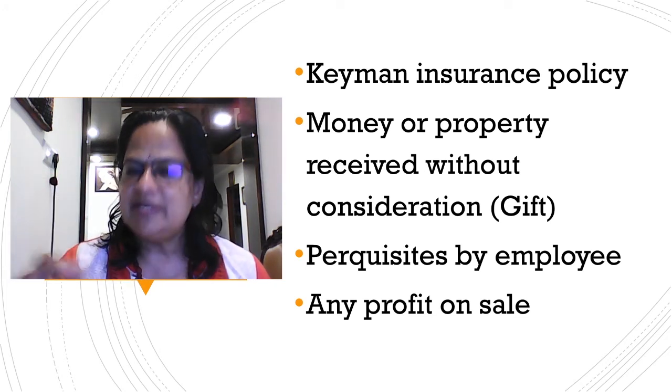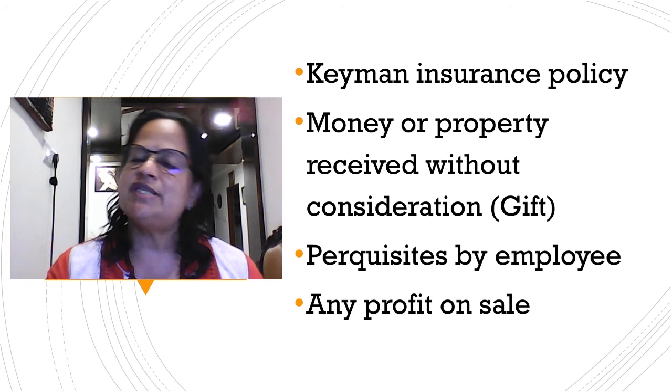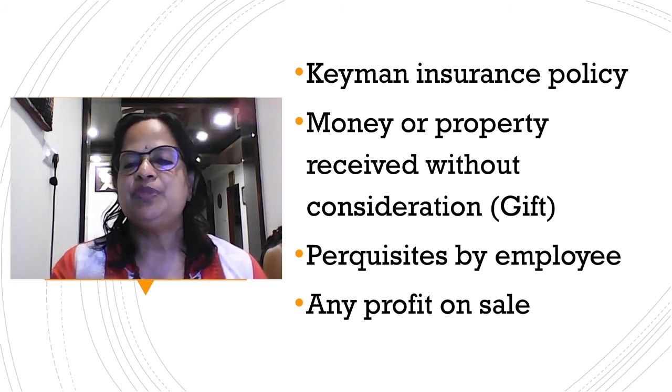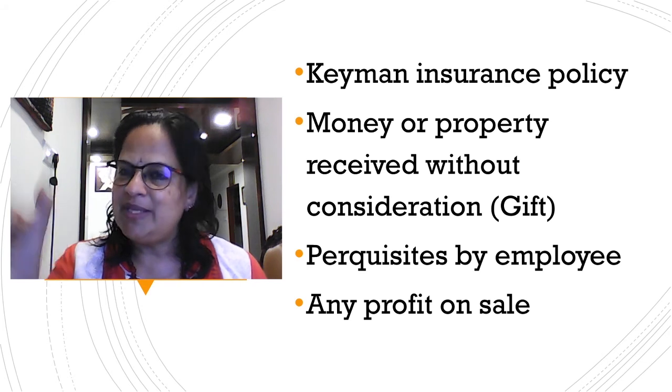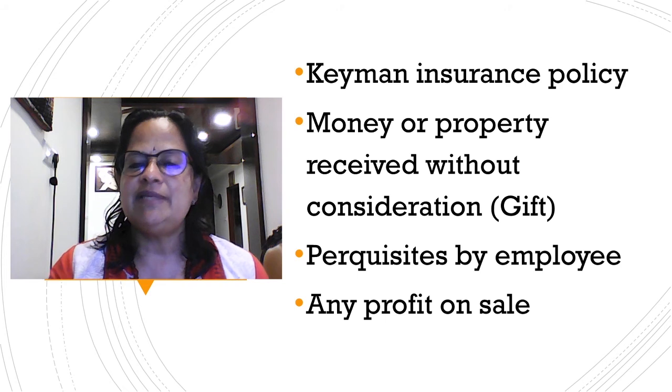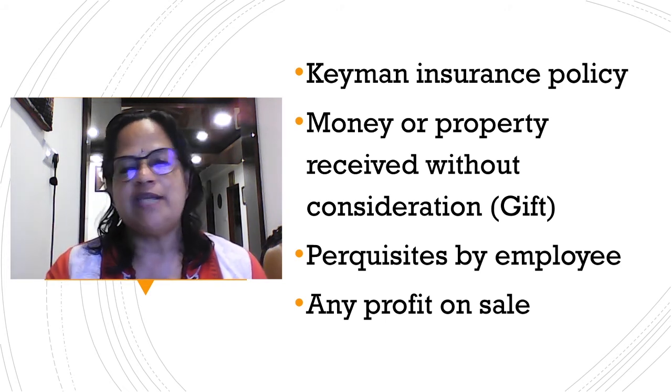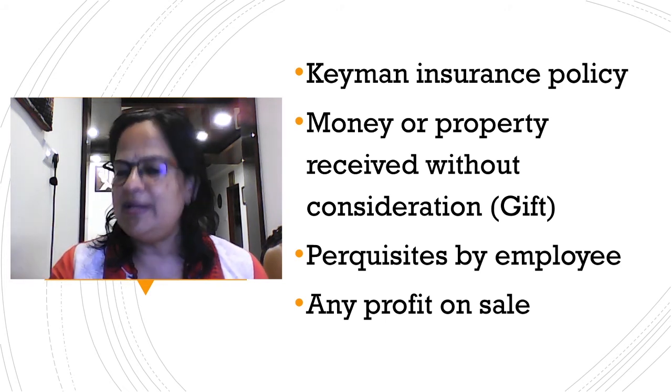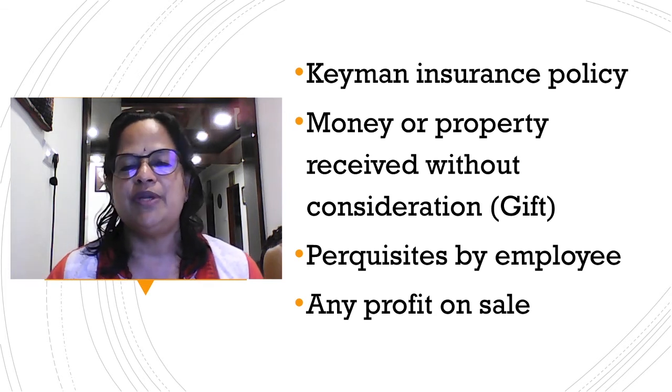In the salary chapter, you will learn how these perquisites can be converted into cash, so that also will be included in your income. Not the full value, but there are certain guidelines for valuing that. You are going to learn that in detail in the salary chapter. It's very important to remember that perquisites are also taxable. A certain amount will be added to your salary component.